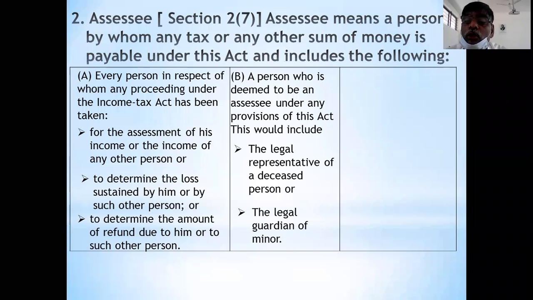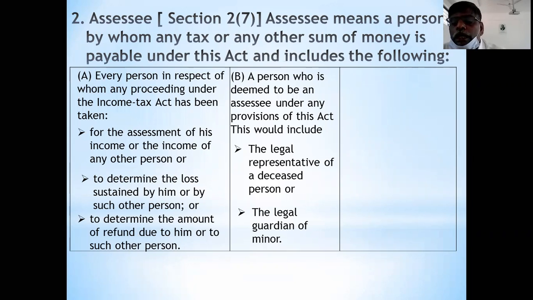Lunatic is an unsound mind person. What do you call in our local language? Mad. Okay. These 4, legal representative of deceased, minor, insolvent, and lunatic, are called deemed assessees. Clear?